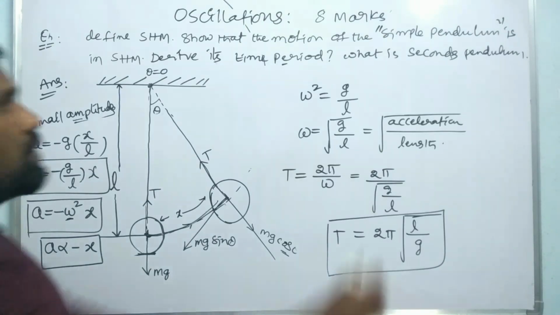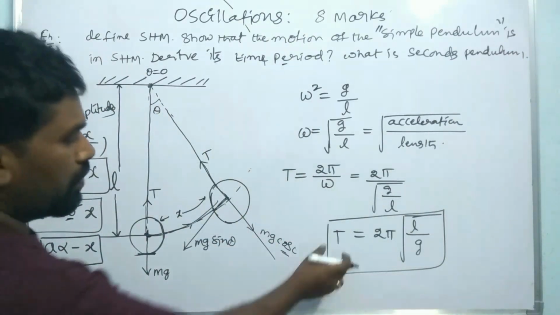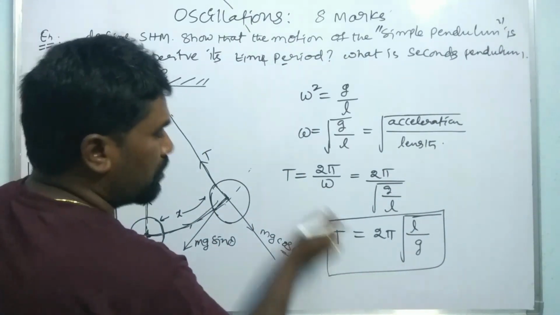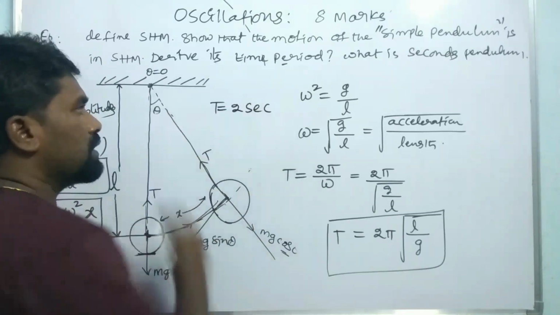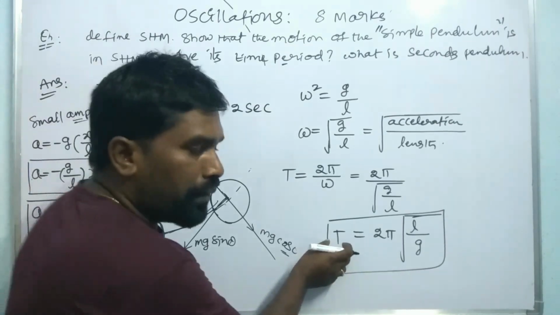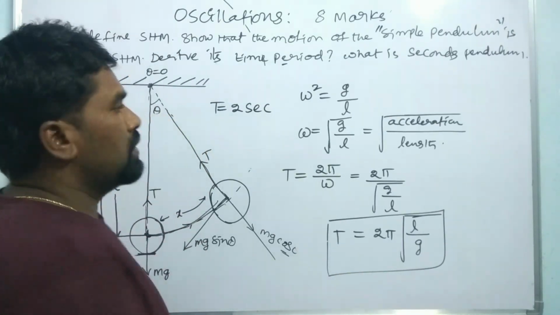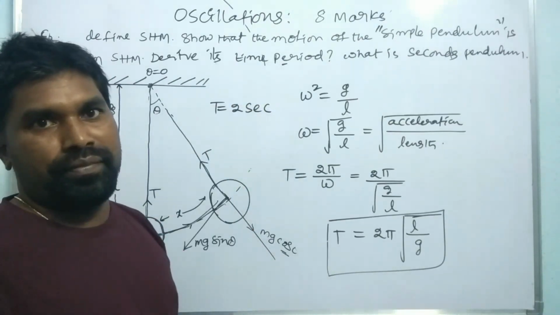Now, what is a seconds pendulum? The pendulum whose time period capital T is equal to 2 seconds is said to be a seconds pendulum.